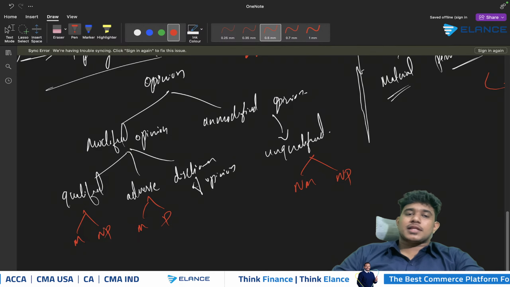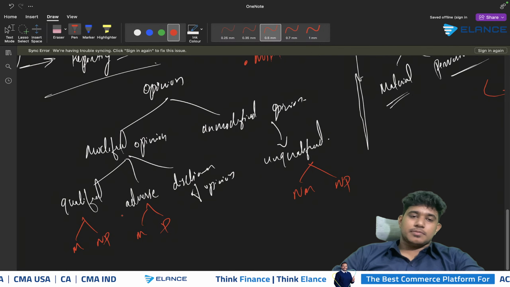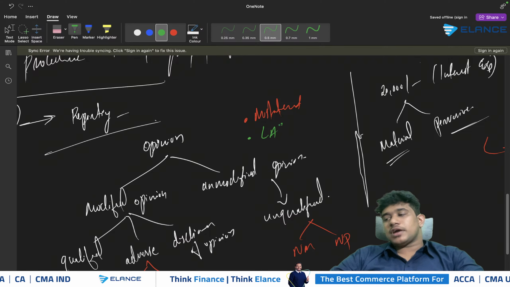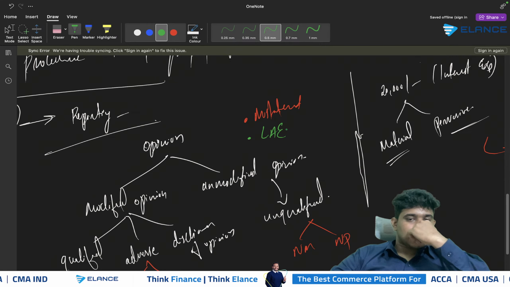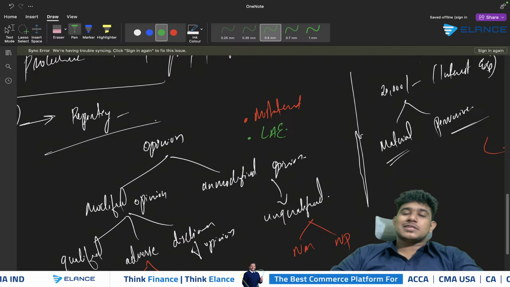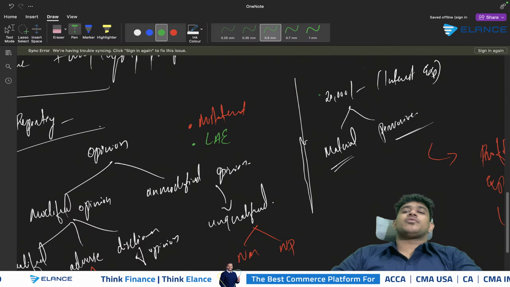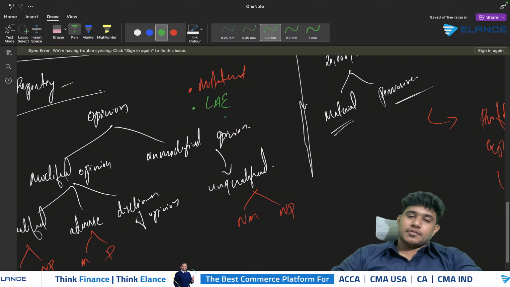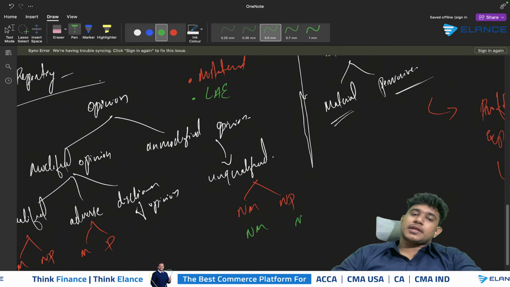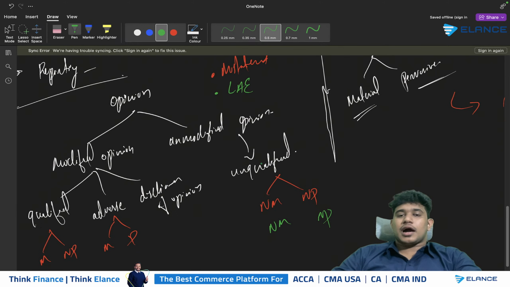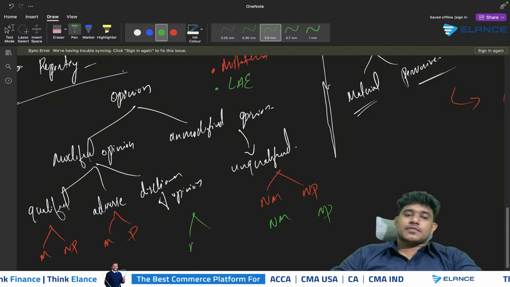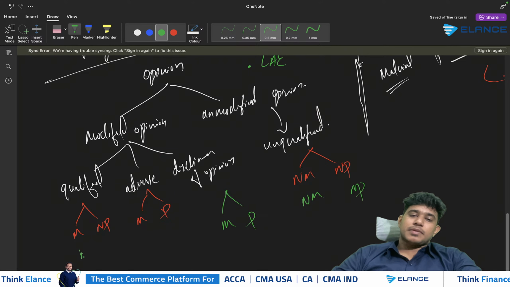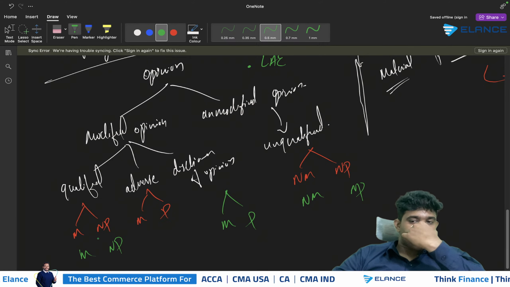On the other hand, consider that there is an amount of mistake in the company's financial statements. However, when we consider the possibility of mistake, we understood that in order to conclude whether it's a mistake or not, there is no evidence available. So there is a lack of audit evidence. With regard to the amount of 20,000 interest expense, the company is not able to provide us with adequate evidence, and there is a lack of audit evidence. If the lack of audit evidence is not material and not pervasive, in that case also we will be giving an unqualified opinion. If the lack of audit evidence is material and pervasive, we need to give a disclaimer of opinion. And if the lack of audit evidence is material but not pervasive, we will be giving a qualified opinion.